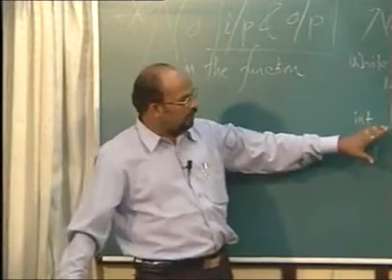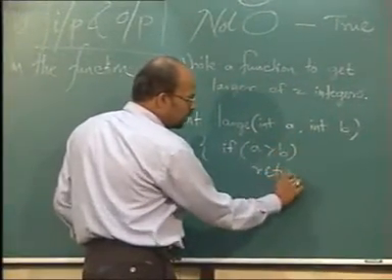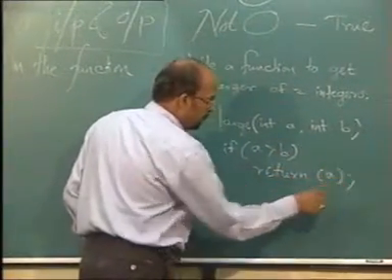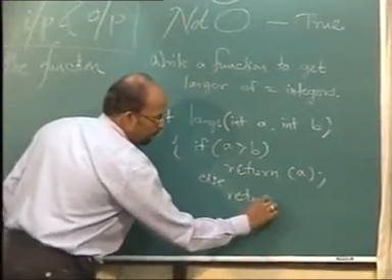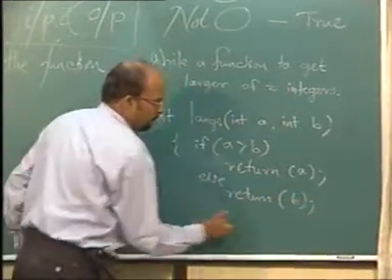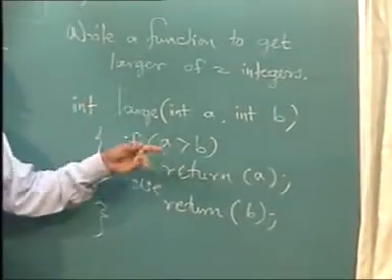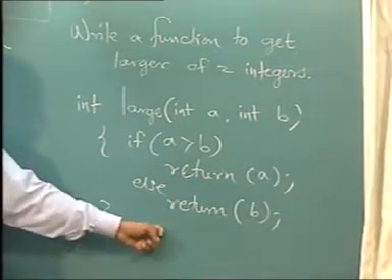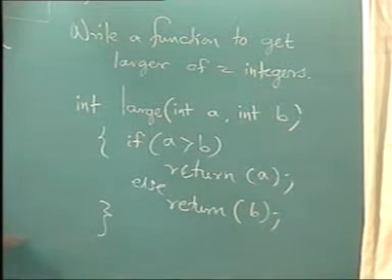So here I am calling a function. I am giving you two values. You should return me the larger. So we understand. If A is greater, return value of A. Whenever you execute return, rest of the part will be skipped. It will not be executed. Return will take the control.